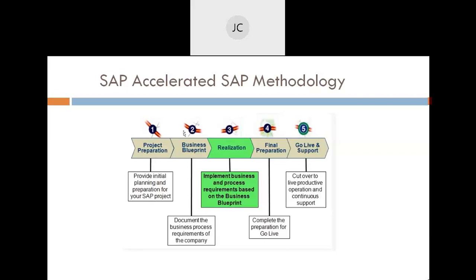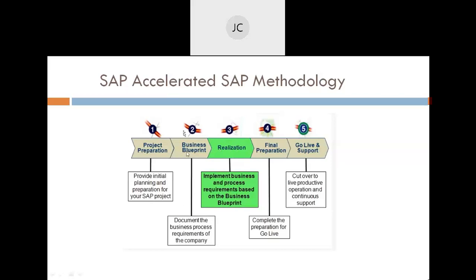I have one question. Yes. Is there any name change in SAP HANA, or is it the same? No, that's what I'm saying. This SAP methodology was with respect to R3, and it has its limitations. As I told you, this is waterfall methodology, a step-by-step process. If any issue happens in the realization phase which is not aligning with the business blueprint, it takes time. Then we again go back to the business blueprint phase.